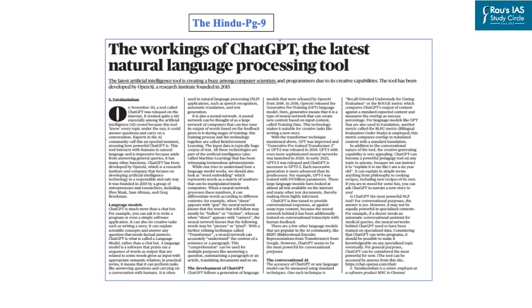Now as you can see, recently an artificial intelligence tool called ChatGPT was released on the internet. The tool has been developed by OpenAI, a research institute founded in year 2015. This tool knew every topic under the sun. It could answer questions and carry on a conversation. This tool interacts with humans in natural language and is impressive because aside from answering general queries, it has many other functions. You can say that ChatGPT is much more than a chat box.